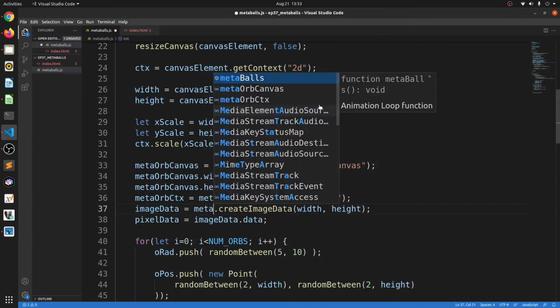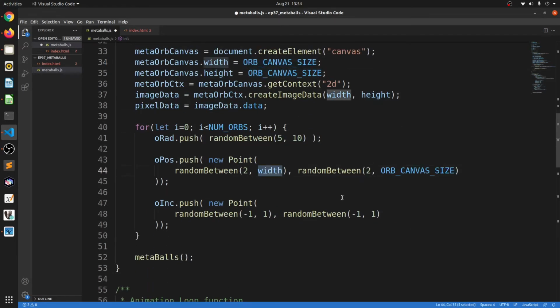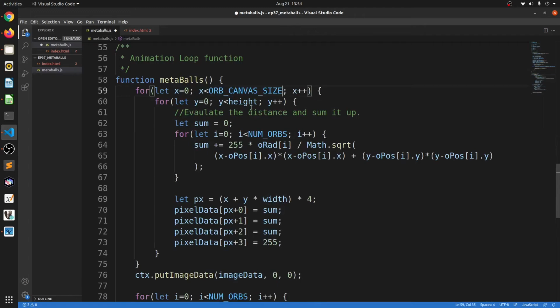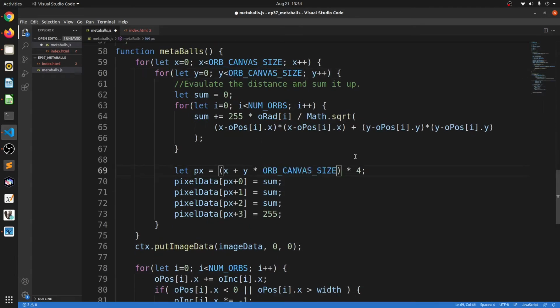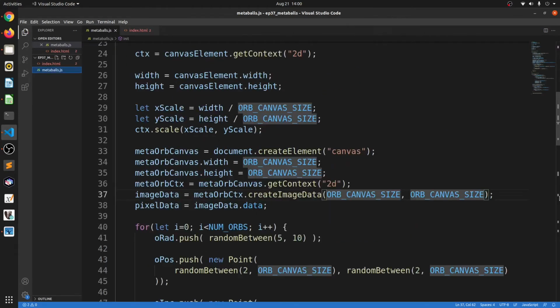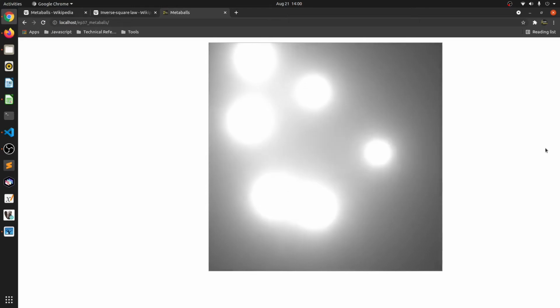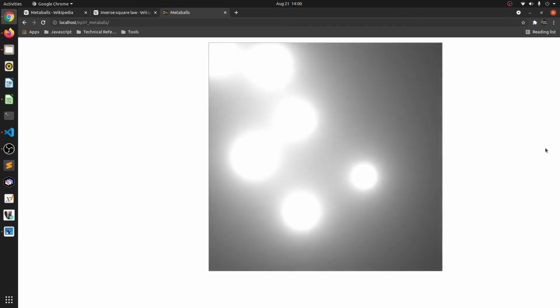Next, every place I have checked or used the width or height, we'll have to replace it with the orb canvas constant. This, as you can see, is applied everywhere. Now that I have transposed the animation onto an off-screen canvas and scaled that off-screen canvas onto our main canvas, let's see what the result looks like. Looks awesome, yeah? Okay, I feel like it is missing something though.